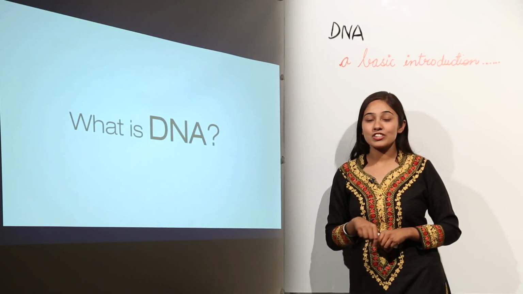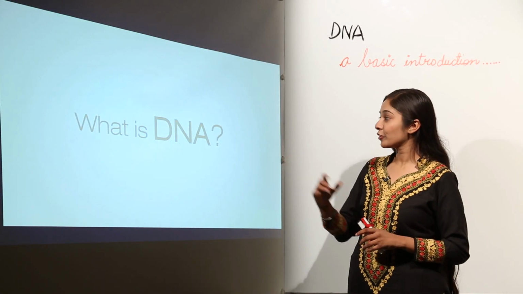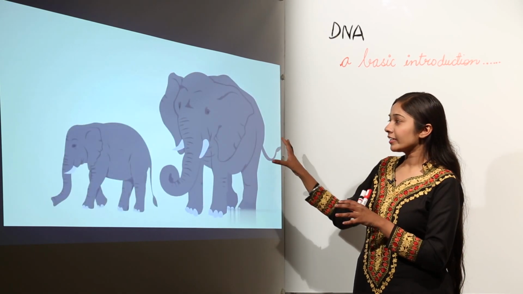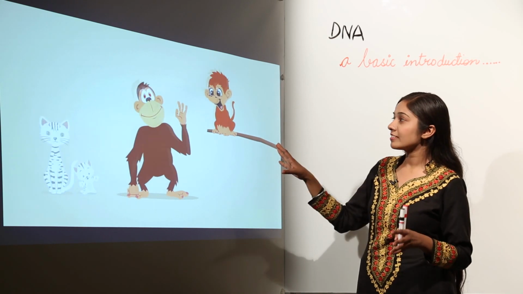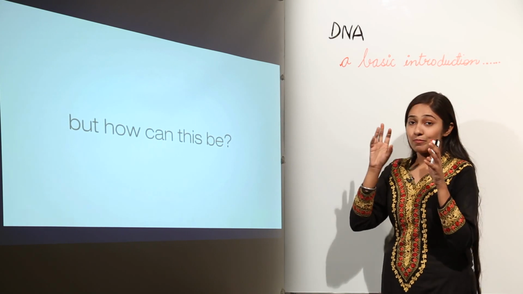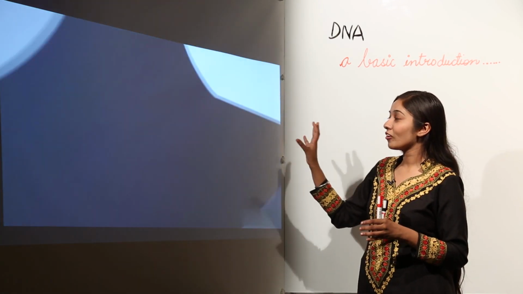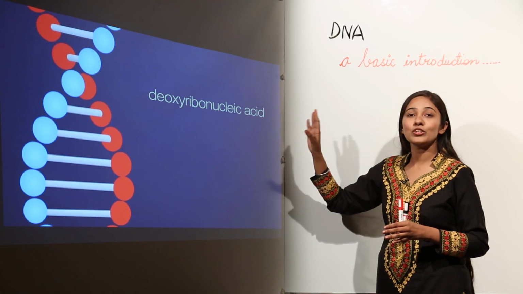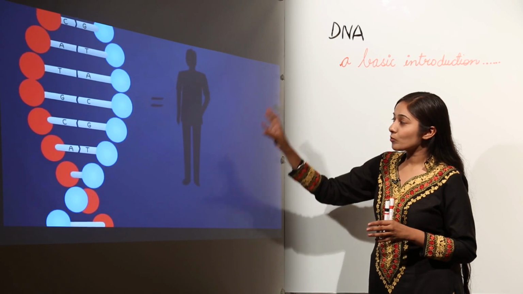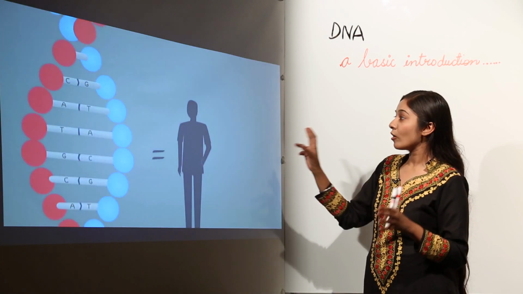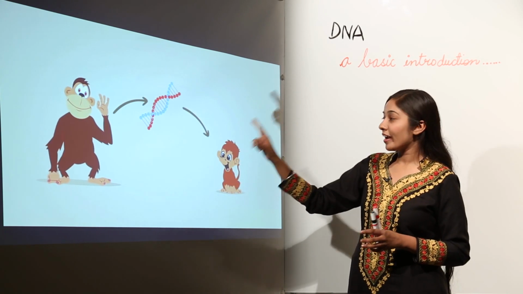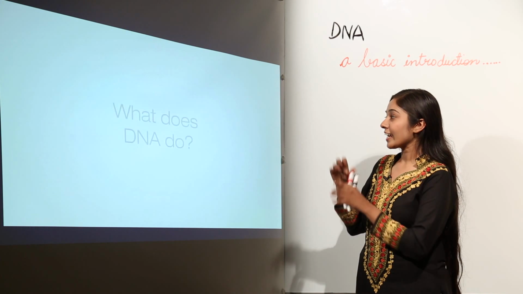Let's have a basic introduction about what DNA is, this elegant macromolecule. Have you ever wondered why dogs give birth to dogs, why elephants give birth to baby elephants, and why chimpanzees give birth to only chimpanzees, and so on? Why does this happen? Well, this is because of this macromolecule that we call deoxyribonucleic acid, that is DNA. And this DNA has certain sequences which carry the information of how the species is going to be unique. So this DNA molecule is transferred from parents to the offspring, which actually forms the basis.